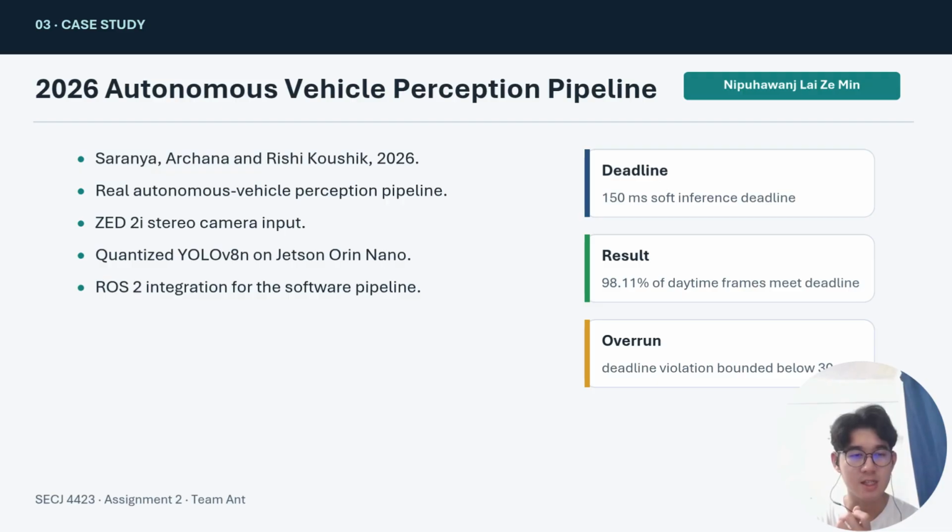The important lesson is that real autonomous vehicle workloads may also exceed textbook RMS or EDF feasibility. However, professional systems measure lateness, bound it, and treat it as part of the safety argument. I'll now pass to Wang Yaping for the benchmarking, redesign, and conclusion.